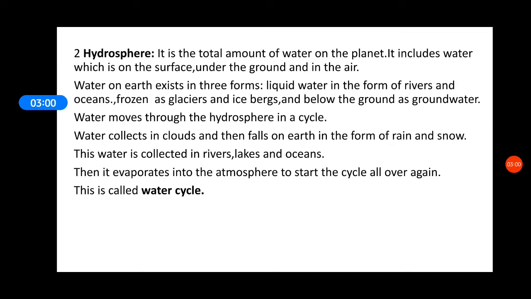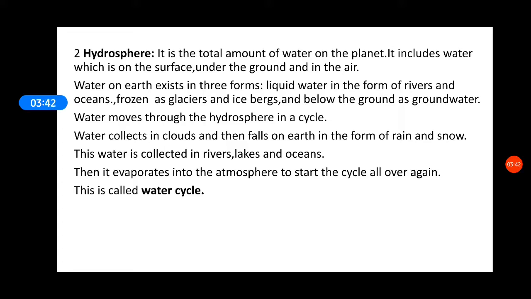After lithosphere, when we talk about hydrosphere, hydrosphere is the total amount of water present on earth in any form. Now what are the forms of water? I have water in the liquid form in my oceans, ponds, lakes, rivers. I also have water in the frozen form in the poles. So North Pole and South Pole are frozen poles. I also have the ice caps over my mountains. I also have them in the form of glaciers, and all these things. You have icebergs. These are the frozen form of water, but they are ultimately water.